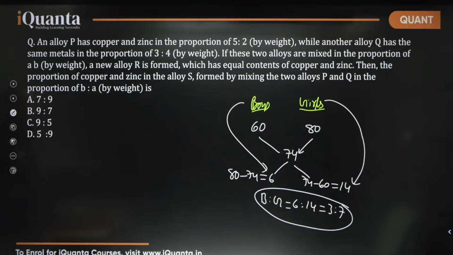Alloy S is wrongly printed? No, that is correctly printed. This is A is to B. These two alloys are mixed in the proportion of A is to B. A new alloy R is formed which has equal contents of copper and zinc. The proportion of copper, okay? S is correctly printed.